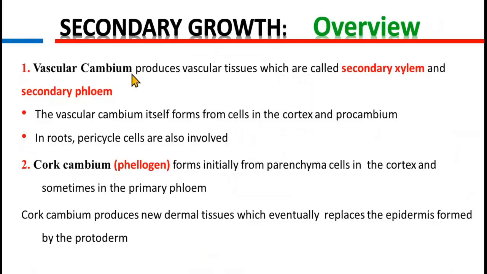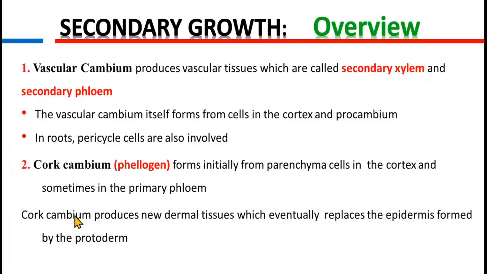Now, vascular cambium produces vascular tissues which are called secondary xylem and secondary phloem. The vascular cambium itself forms from cells in the cortex and procambium. In roots, pericycle cells are also involved in the formation of vascular cambium, whereas cork cambium, which is also called phellogen, forms initially from parenchyma cells in the cortex and sometimes in the primary phloem, but mostly it is formed from the parenchyma cells in the cortex only.